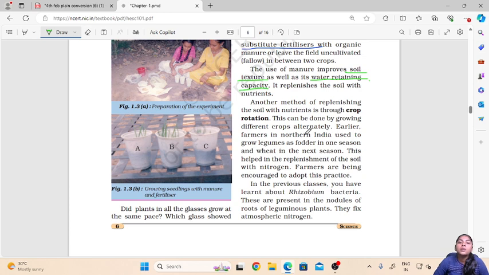We know that farmers usually grow the same crop on the same land. Now what crop rotation means is you have to grow different crops alternately. So earlier the farmers in India used to grow legumes as fodder in one season and wheat in the next season. So if one year you grow wheat in your farm, the next year you can grow some legumes.